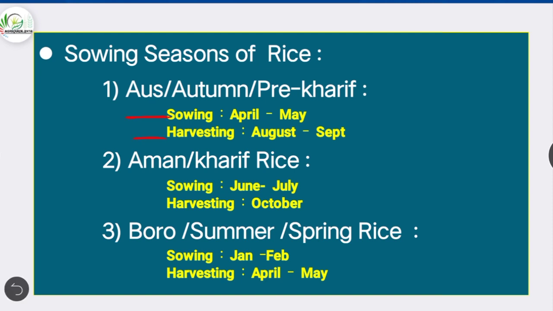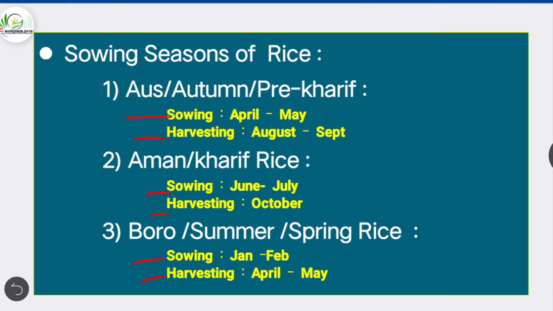to September. Second one is Aman or kharif rice, sowing in June to July and harvesting in October. And the third one is Boro rice or summer or spring sowing, in which sowing is done during January to February and the harvesting in April to May.